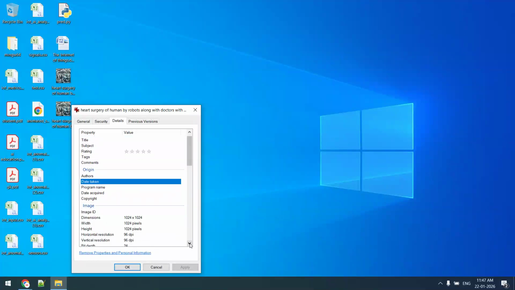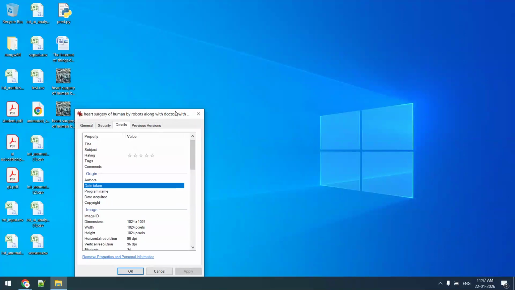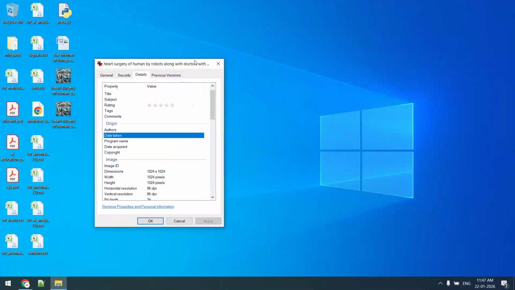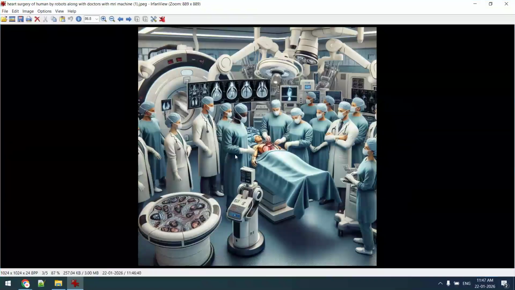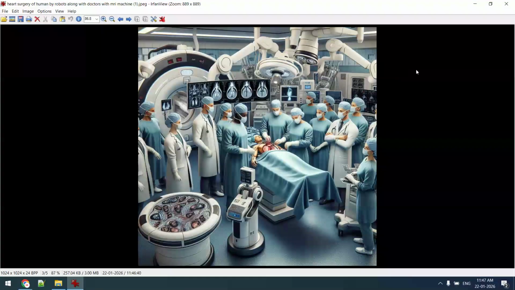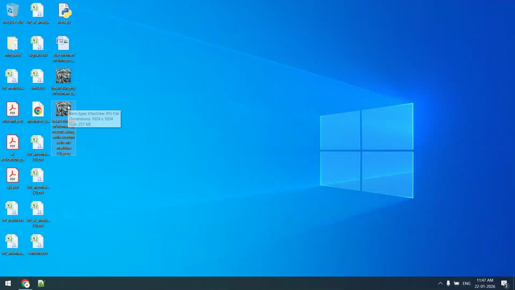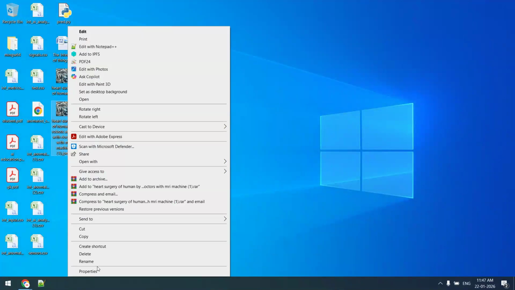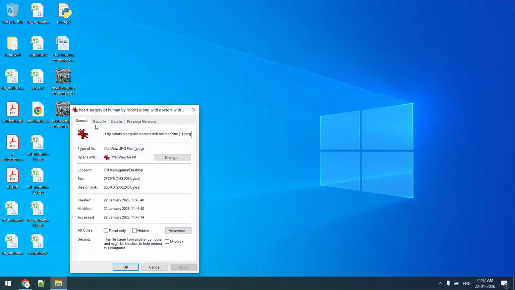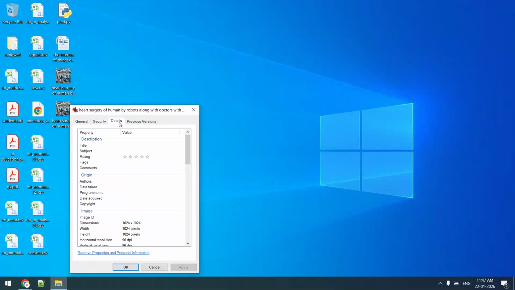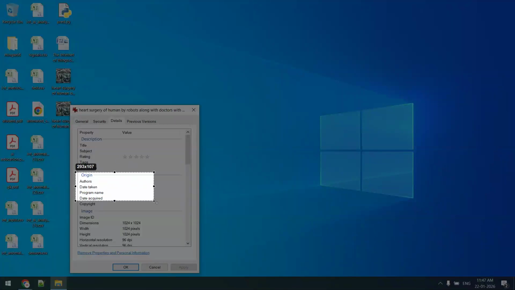Many participants ask whether this image will be caught under plagiarism or not, whether this image will be identified as AI generated or not. If I do not put system metadata, my laptop metadata, you can see that it is directly downloaded. Right click, properties, anybody can see that there is no laptop metadata. You can see details: author, date taken, program name. It means this complete information is empty.